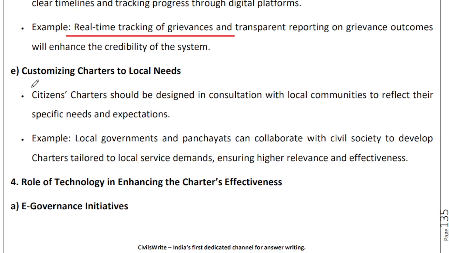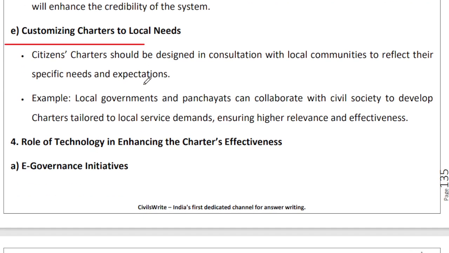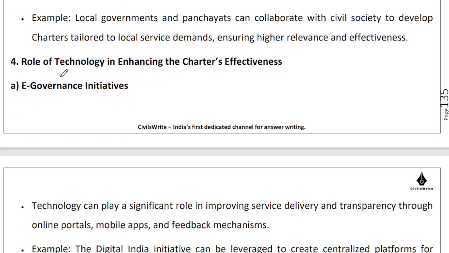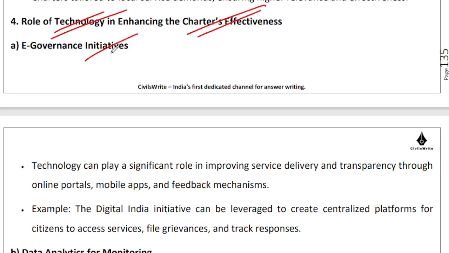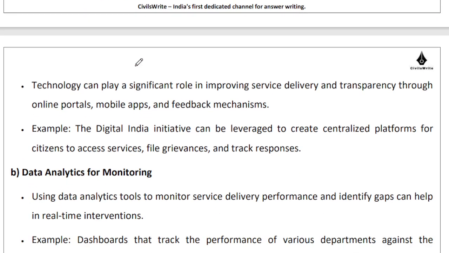We need to customize the charter to local needs, right? It shouldn't be a cut-copy-paste of a charter from here and there. We need charters which actually work, as per the demands and the context in which they are being implemented. There is a strong role for technology in enhancing the charter's effectiveness. E-governance initiatives can be taken up in a very big way. Digital India initiatives can be taken up in a very big way.